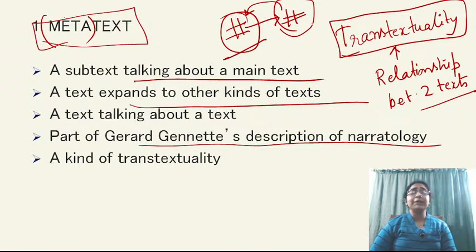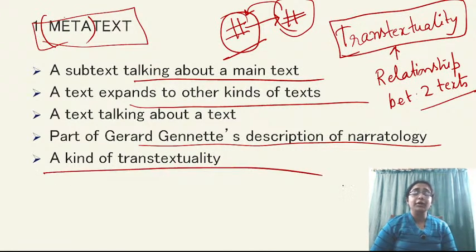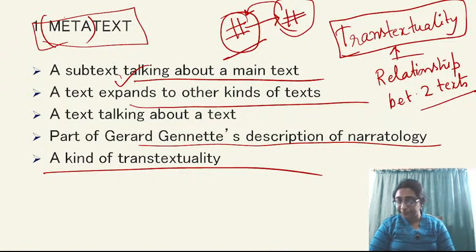So it is also a type of subtext. Okay, what subtext is I will also explain later. So it is part of Gérard Genette's description of narratology and it is also a kind of transtextuality. As I have already told you, transtextuality has 5 parts and it talks about the relationship between two texts. This is also a kind of relationship, where one text is talking about another text, which means both texts are related to each other.